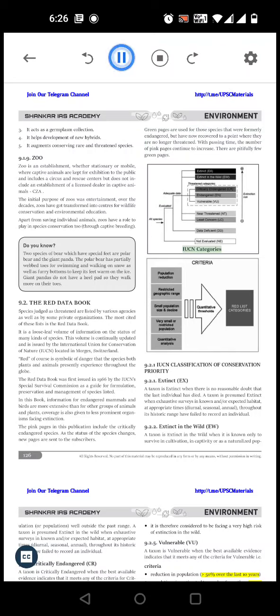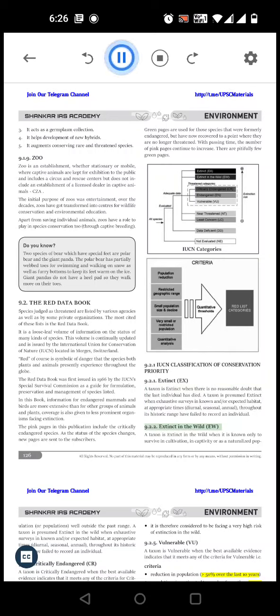IUCN categories. 9.2.1 IUCN classification of conservation priority. 9.2.1 Extinct. A taxon is extinct when there is no reasonable doubt that the last individual has died. A taxon is presumed extinct when exhaustive surveys in known and/or expected habitat, at appropriate times, throughout its historic range have failed to record an individual.